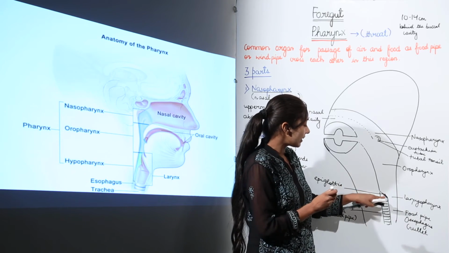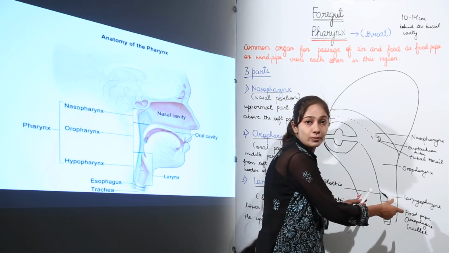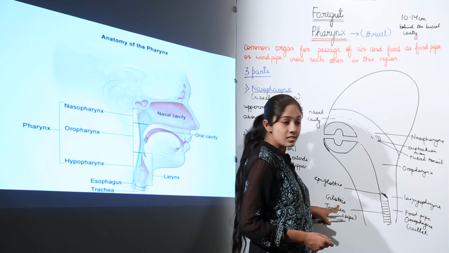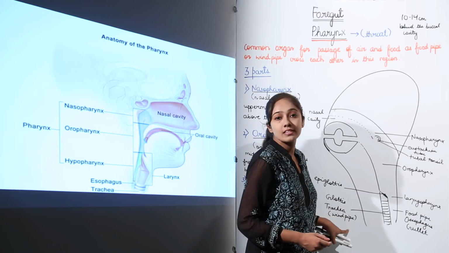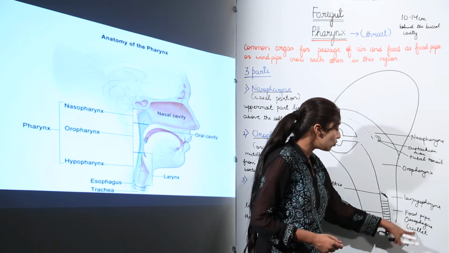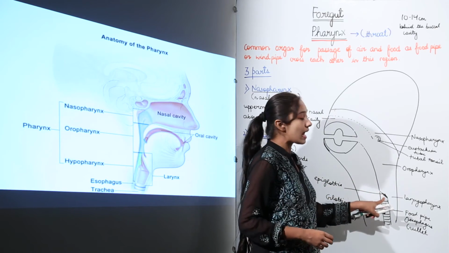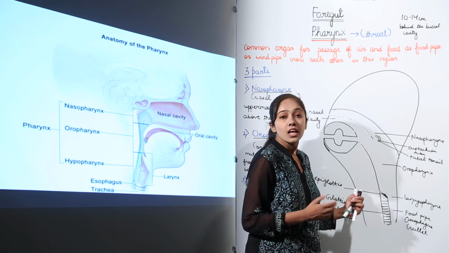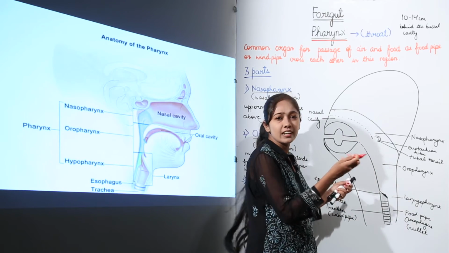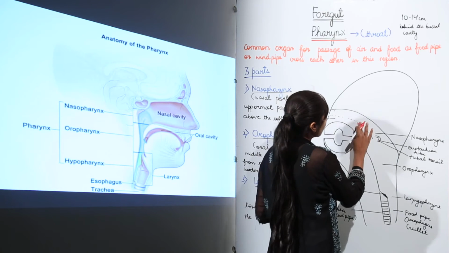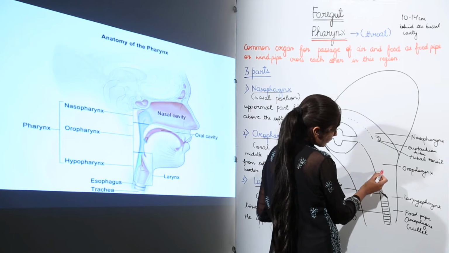So at this epiglottis, what is going to happen? At the laryngopharynx region, we have two openings. One opening is the glottis and the other opening is the gullet. Now glottis is leading to what? Trachea, or you can say the windpipe, and gullet is leading to the esophagus or the food pipe. Now at this glottis region we have a flap-like structure that is known as epiglottis. Now what happens when you are going to swallow food? When you swallow food, the food is actually going to enter this region.